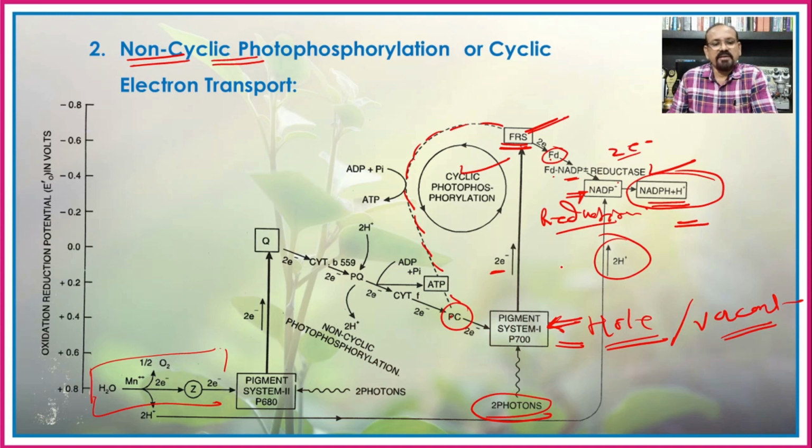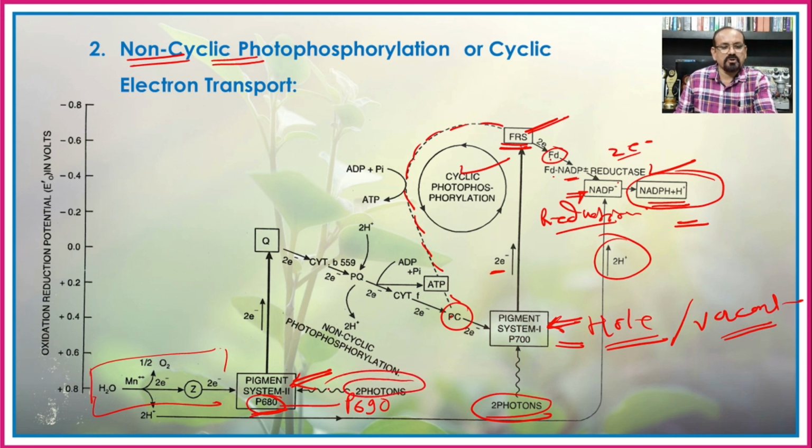Now the pigment system 2, which is having the chlorophyll P of 680, or in some other plants P of 690, absorbs again the two photons of the light energy, it will release the two electrons, and these two electrons are absorbed by an unknown pigment, which is denoted by Q.